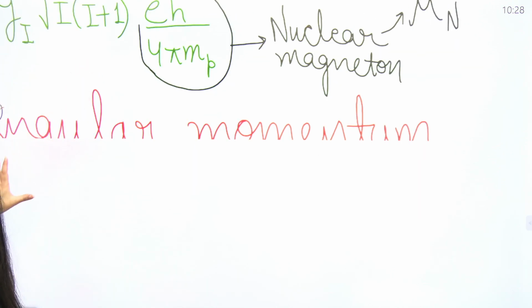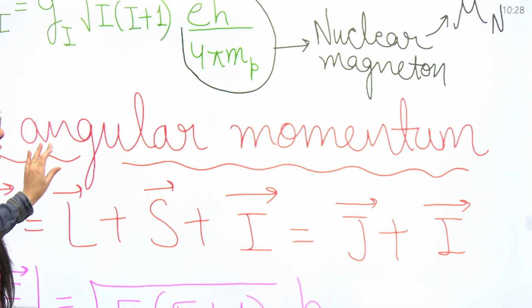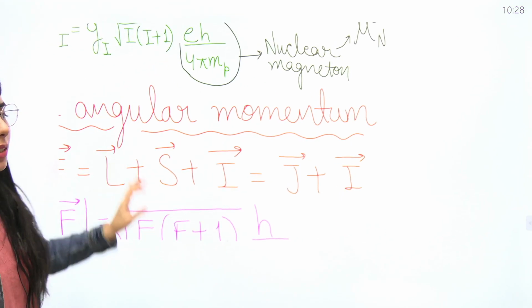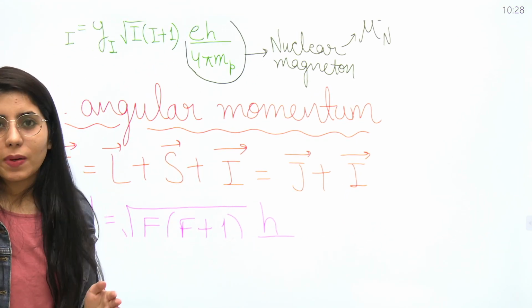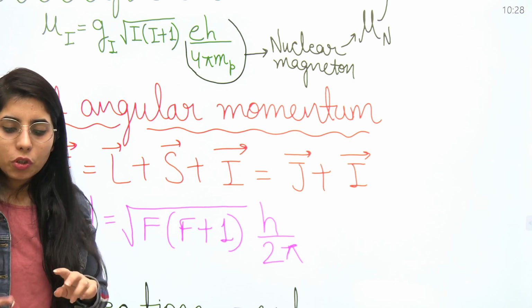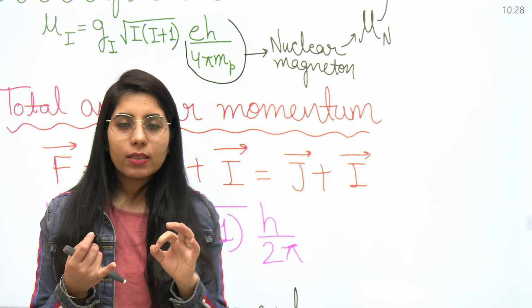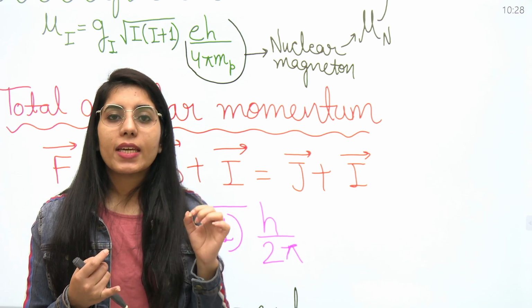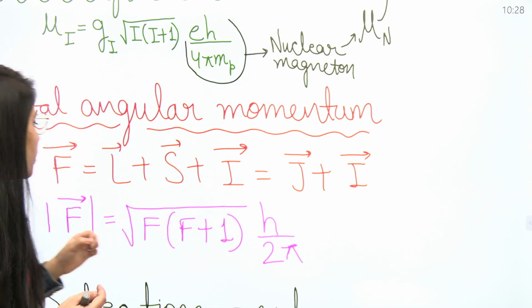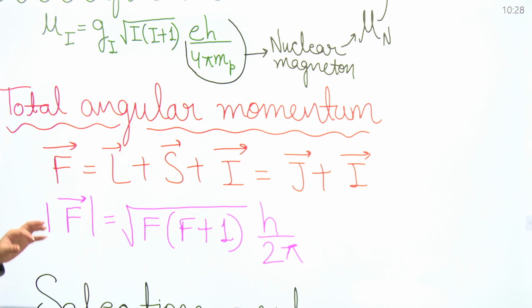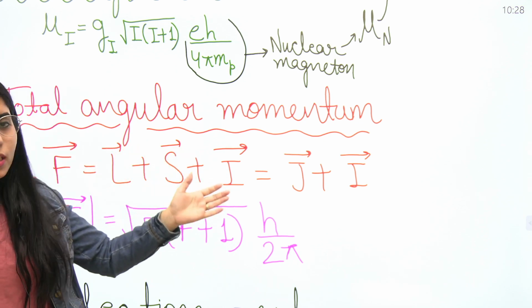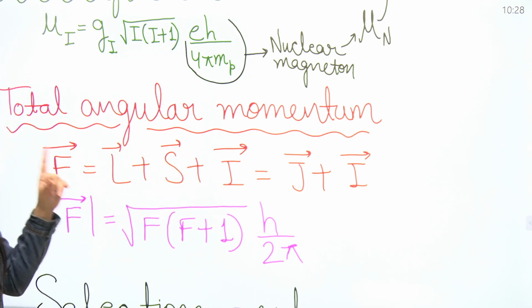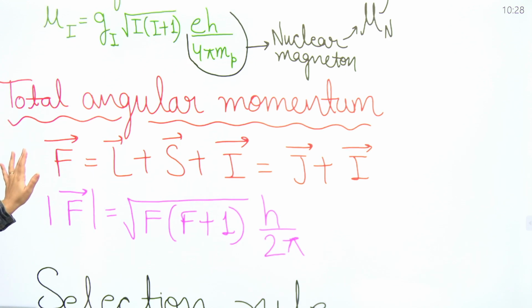The next point is related to the total angular momentum in the case of hyperfine splitting. There, in general, you have J equal to L plus S. But in this case, along with L plus S, you will even have I present. So the total angular momentum, which we denote with F, is going to be L plus S plus I. You know what I is, that we have already considered in the starting. It will be the same here.